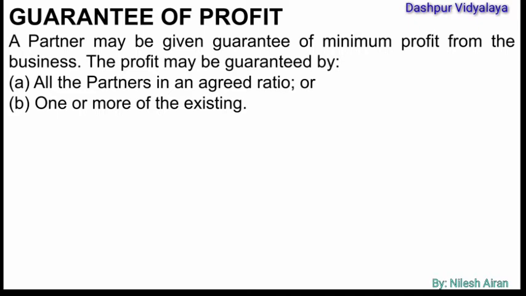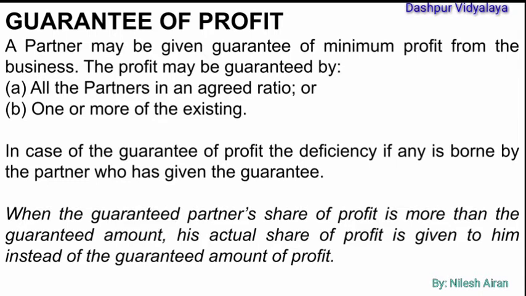The profit may be guaranteed by all the partners in an agreed ratio or by one or more of the existing partners. In case of the guarantee of the profit, the deficiency, if any, is borne by the partner who has given the guarantee. Suppose three partners are there, A, B and C, and C is given the minimum guaranteed amount of rupees 5,000. If by chance his share of profit is less than 5,000, then that loss will be borne by the other partners in their respective ratios.